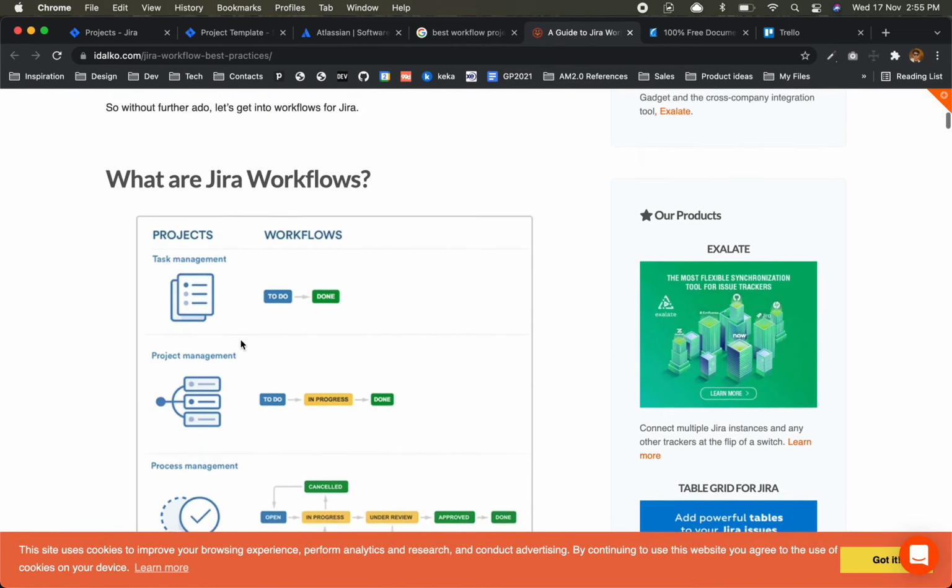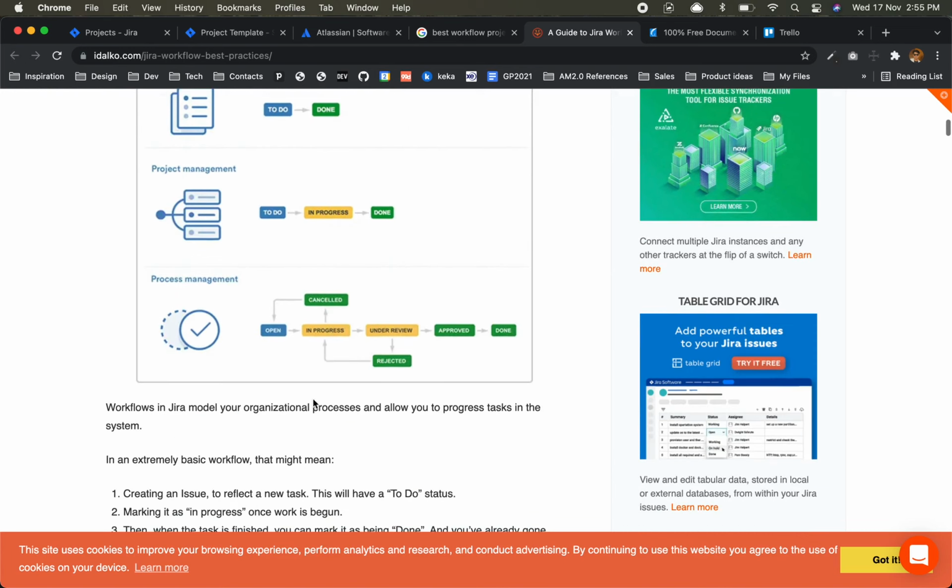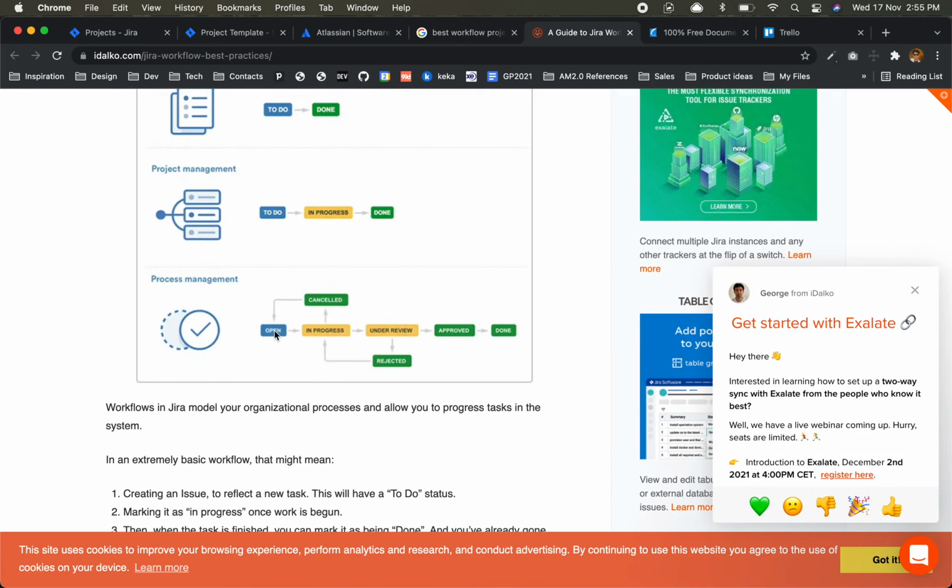Here, in a simple way, they have shown this is open, right? Whenever you create any task or story in Jira, initially the status would be open. Then that task will be assigned to a developer. When that developer starts working on it, it will change status to in progress.